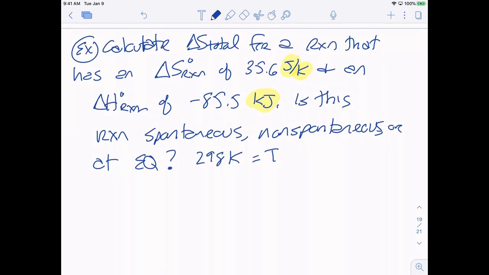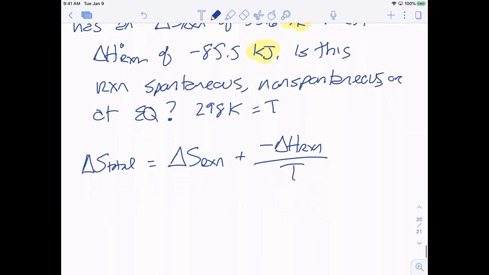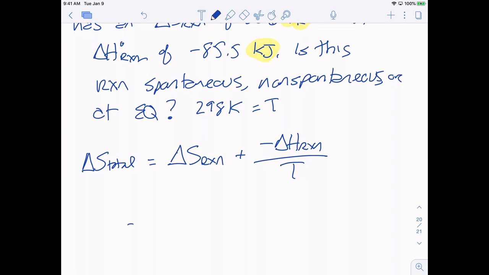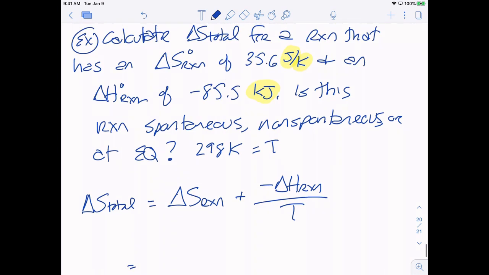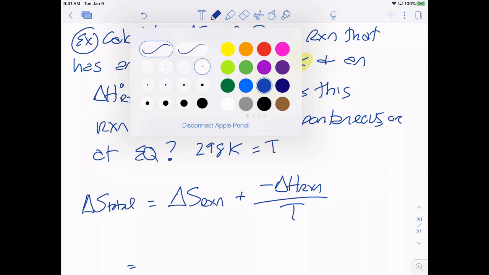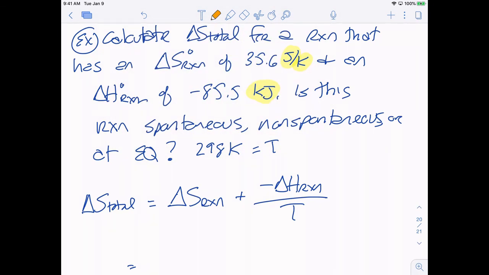So my equation, we'll just write it down here so we don't have to keep scrolling up. Delta S for our reaction, which is just given to us in the problem. I am going to do unit conversion, however, plus negative delta H for my reaction over T. So I'm just going to move my decimal place over 3 places, right? There's 1,000 base units in a kilo, so I'm just going to move this over 3 places.